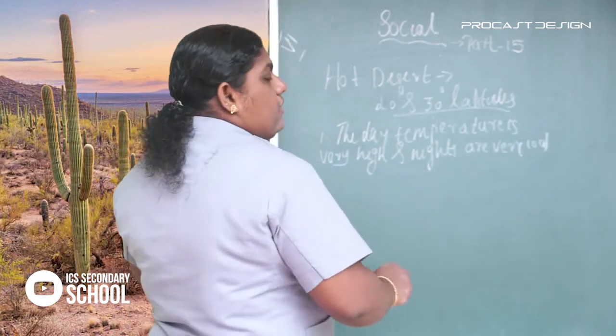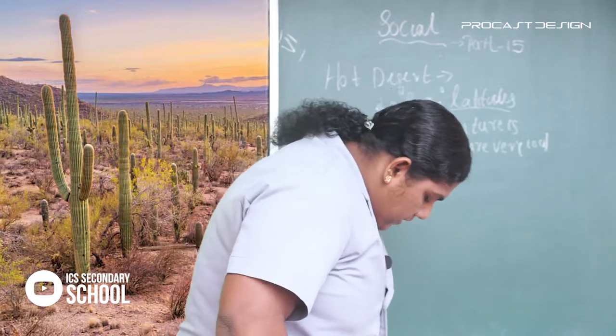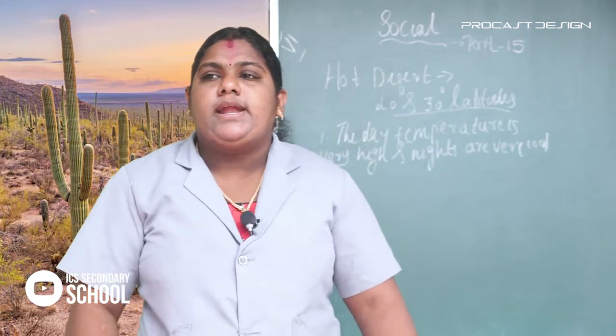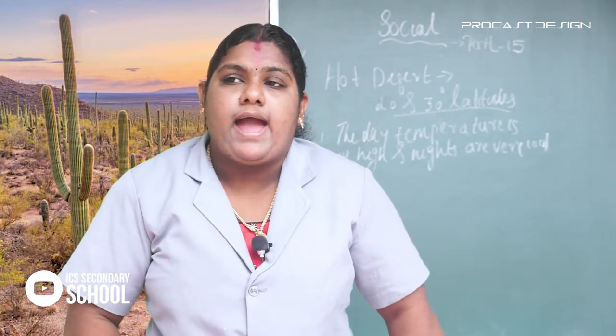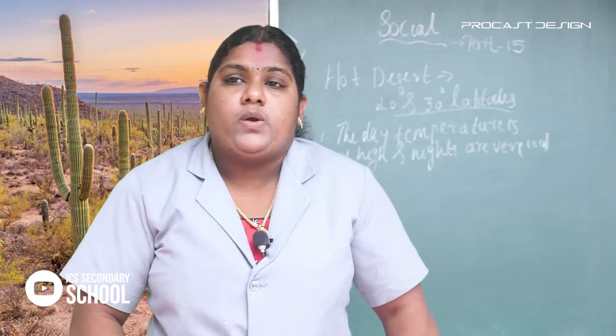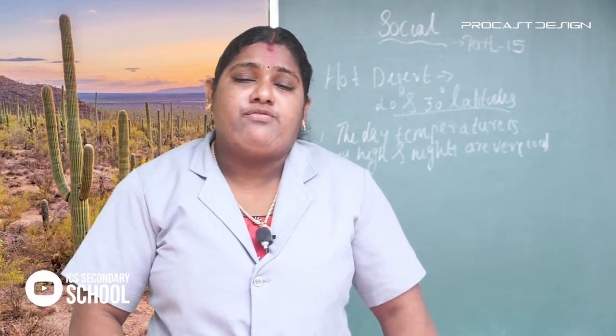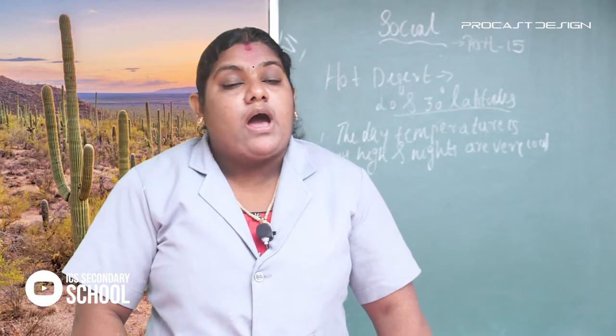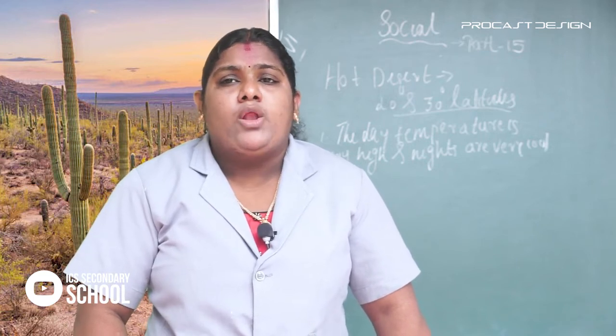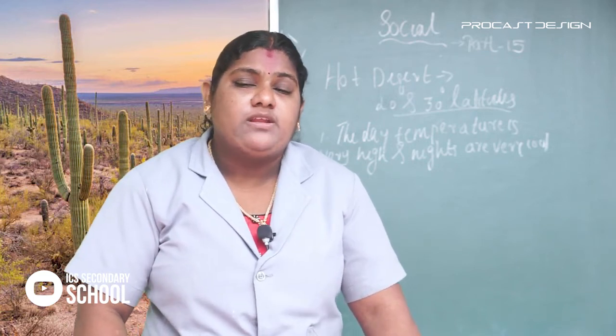The first feature of the desert region is that the day temperature is very high and nights are very cool. And the second feature is that summers are very hot and very low temperature is experienced in winter.